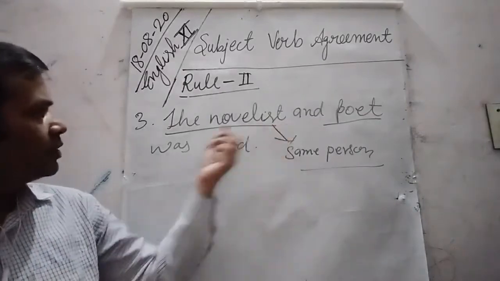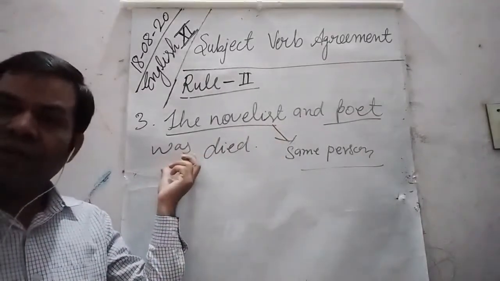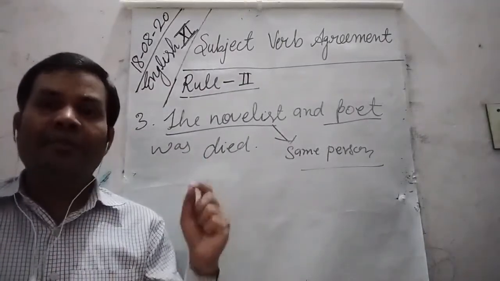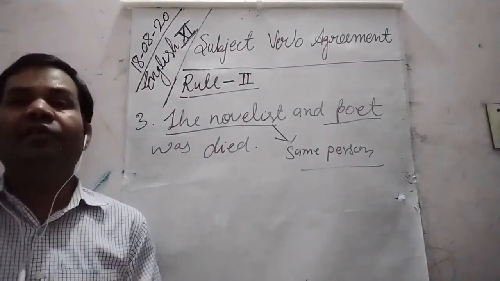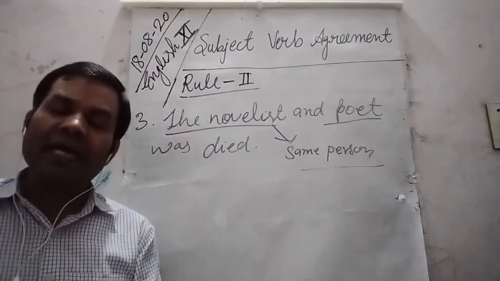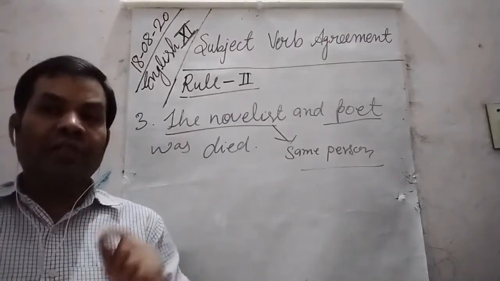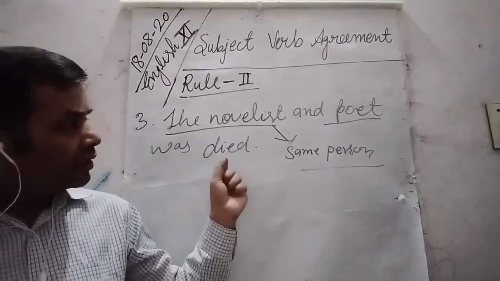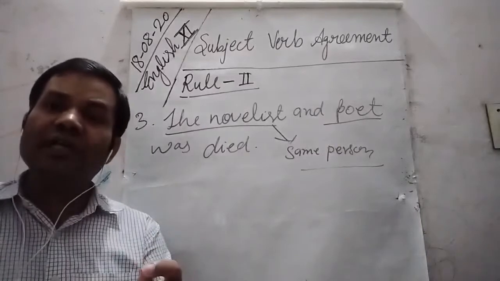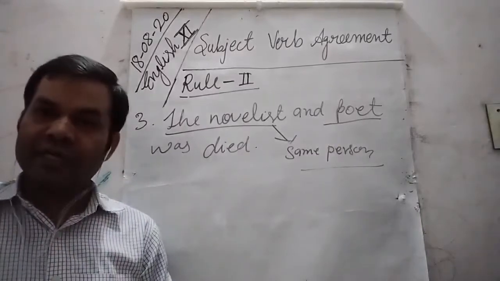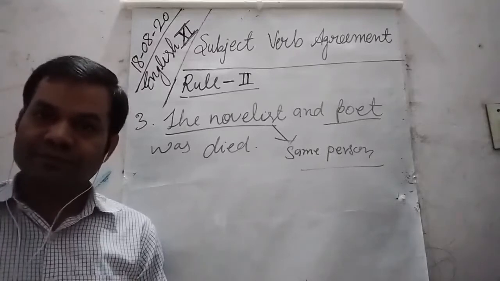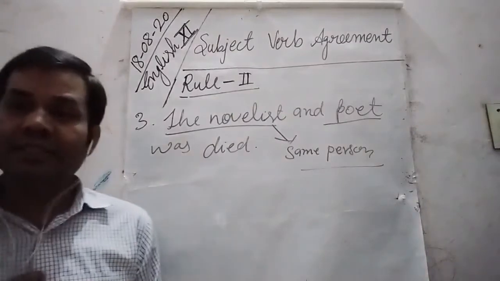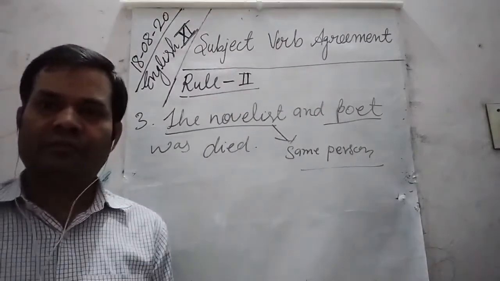That is why here a singular verb has been used. So if two nouns are joined by and, but they give us one idea or refer to the same thing or same person, then they are followed by a singular verb. Okay, is it clear? So now let us discuss the next rule regarding it.